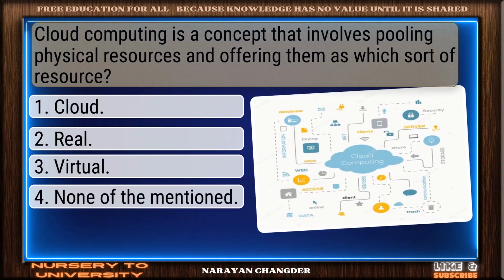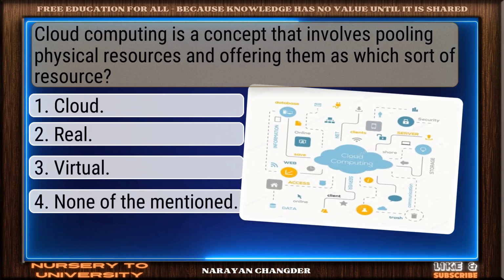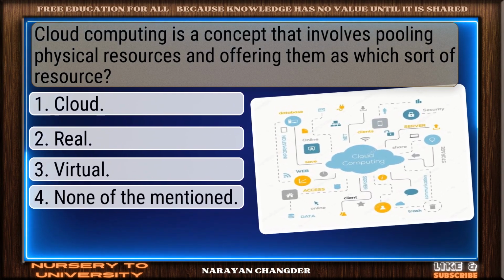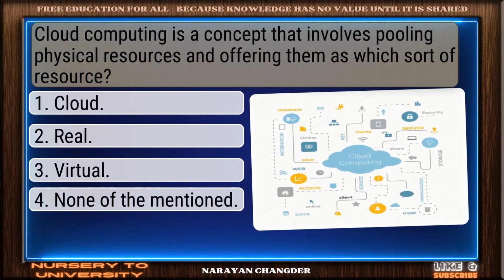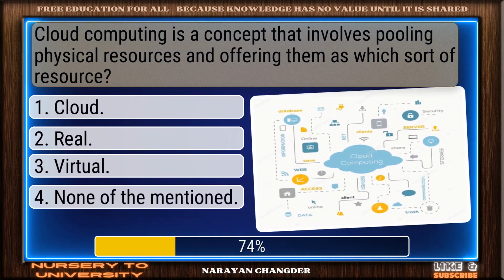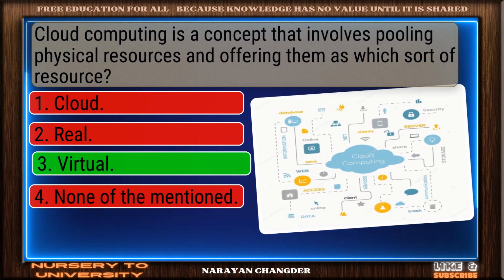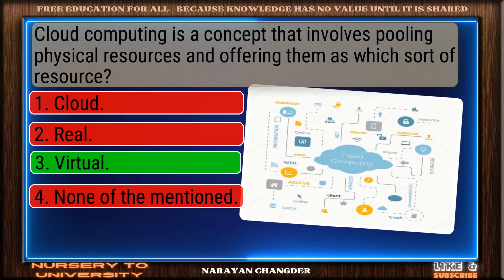Question number 17. Cloud computing is a concept that involves pooling physical resources and offering them as which sort of resource? Well picked. Virtual is the correct answer.